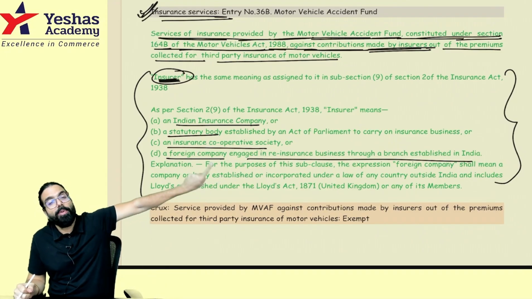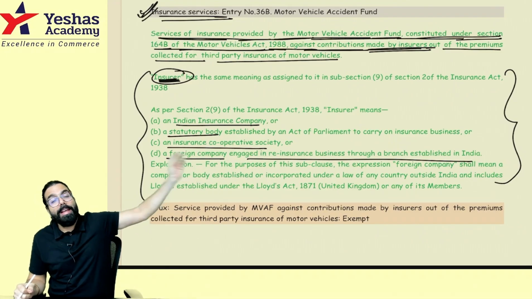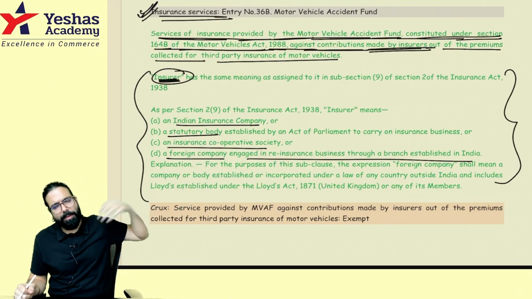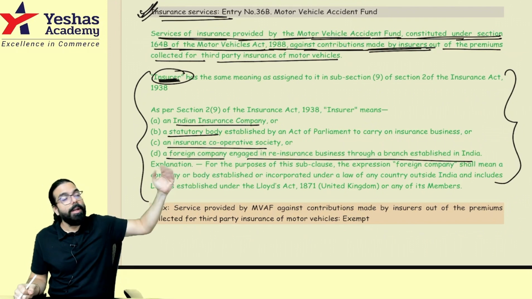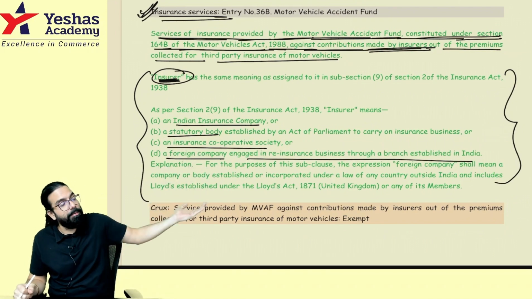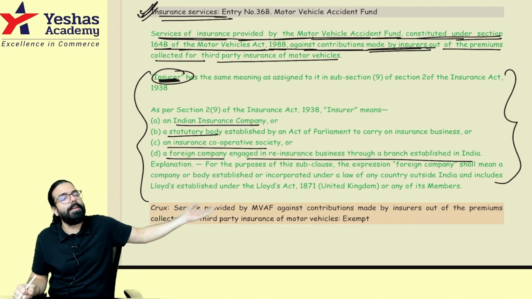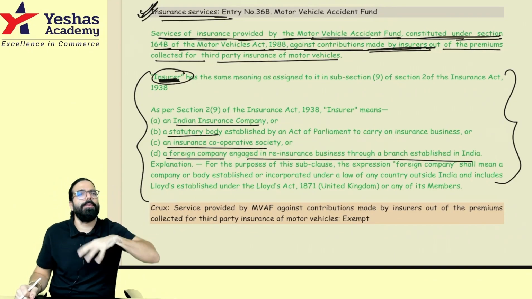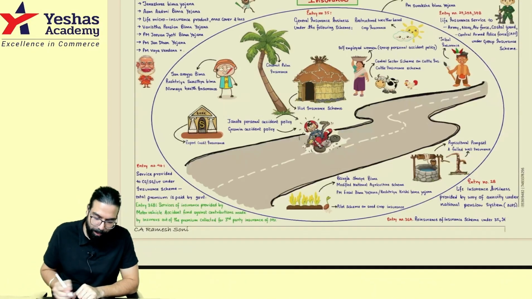because the motor vehicle accident fund is taking care of the insurance of those people who are victims of hit and run cases. Basically they are going in and taking care of the victims. So the contribution, the money, comes from whom? Various banks, various insurance companies like HDFC, General Insurance Corporation. Whatever money comes into the motor vehicle accident fund, there is no GST. That's all has been clarified over here.